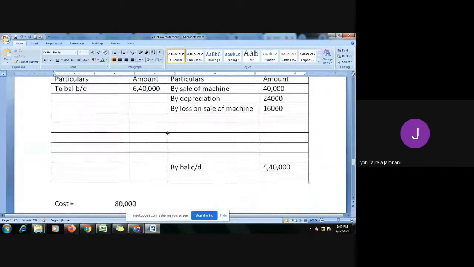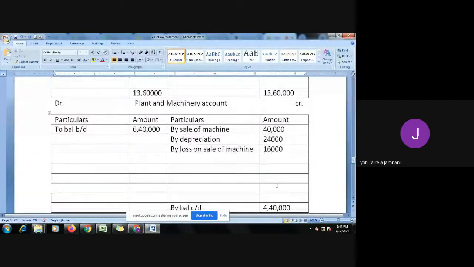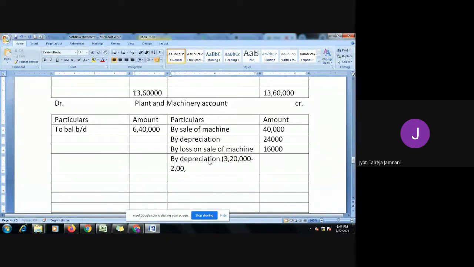So here, do we depreciate the remaining machines? We have not sold all the machines. The remaining machine has to be depreciated. So this year we are showing accumulated depreciation as 3 lakh 20, minus last year's depreciation of 2 lakh. So that means in this year 1 lakh 20 has been added as depreciation. This 3 lakh 20 and 2 lakh are total depreciation on the machine since the beginning. Last year the total was 2 lakh, this year the total is 3 lakh 20. So the difference between the two, 1 lakh 20, was the depreciation charged in this year.